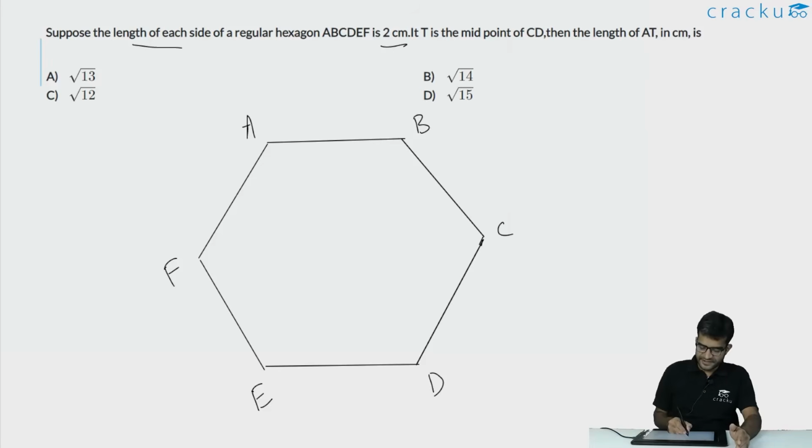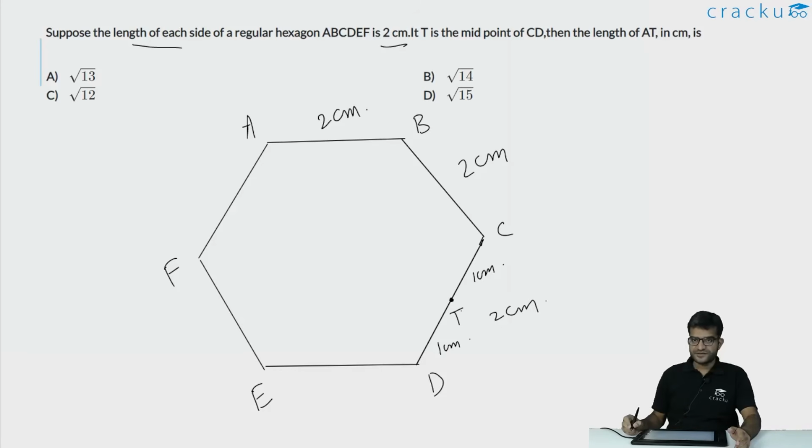Each side of this regular hexagon is 2 centimeters. So this is 2 centimeters, this is 2 centimeters, and this is 2 centimeters, and so on. We are told that T is the midpoint of CD. So T is over here. So the length of CT will be 1 centimeter and the length of TD will be 1 centimeter. We are asked to calculate the length of AT. So let us first connect A to T, and we are asked to calculate the length of AT.